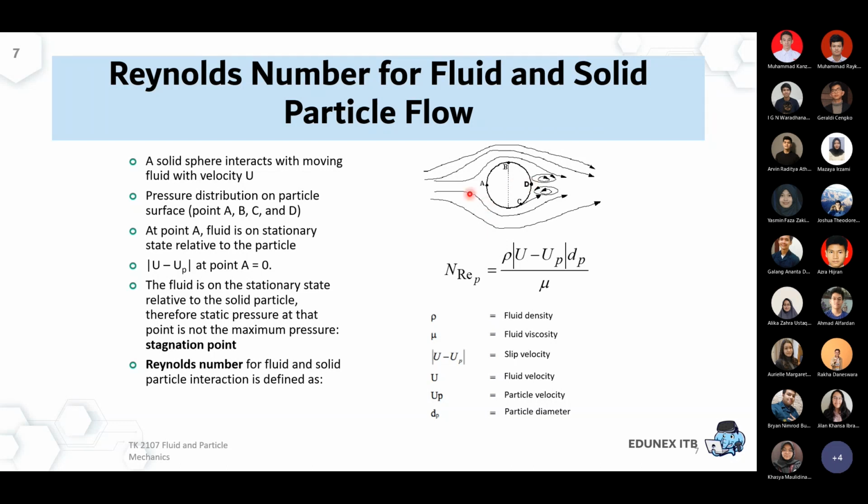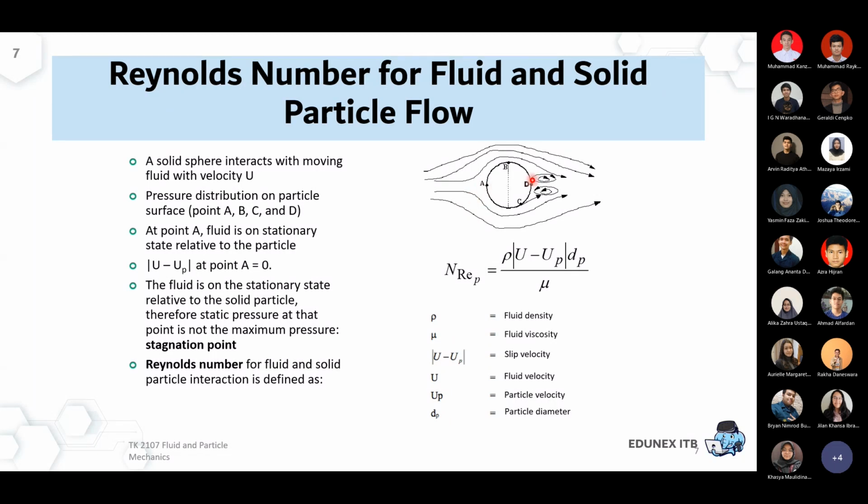Why? Because at point A, the fluid is actually pushing the particle. If we have a stream coming from left to right, it pushes directly onto the area of this particle. That gives a pressure. If you remember, it has to be perpendicular to be treated as a pressure.